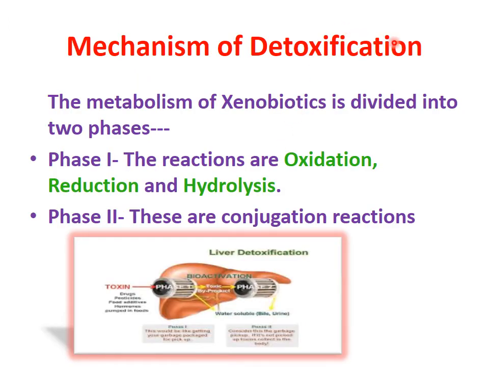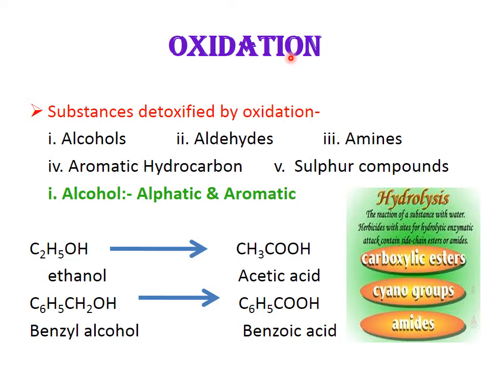Now the mechanism of detoxification: the metabolism of xenobiotics is divided into two phases. We have seen that in phase 1 the reactions are oxidation, reduction and hydrolysis, whereas phase 2 has conjugation reactions. Now number 1, we go with oxidation.